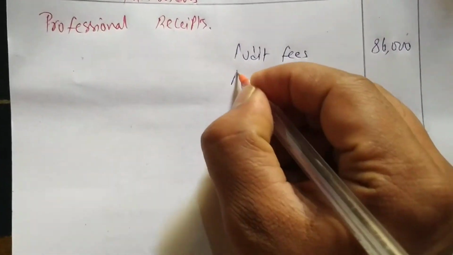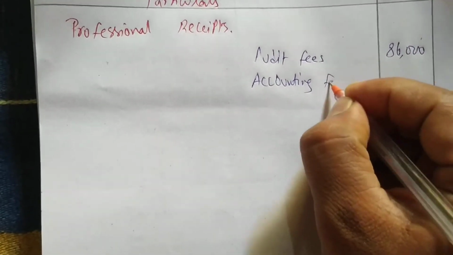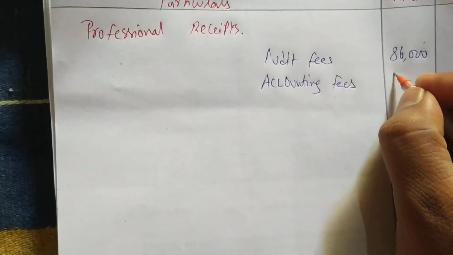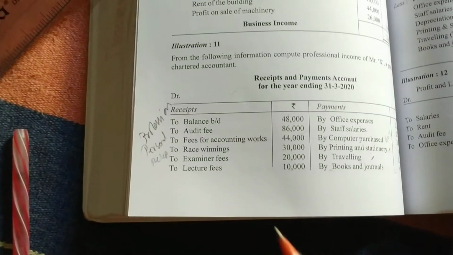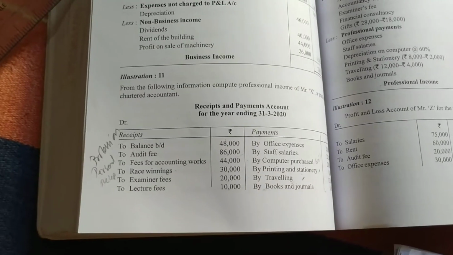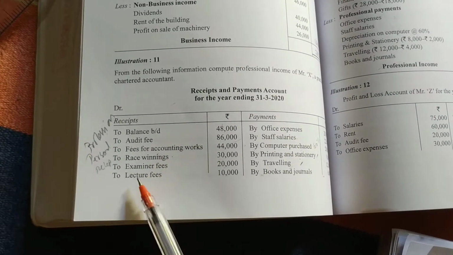So we are writing accounting fees 44,000. Next is race winning. This is casual income, so this is not considered. Okay, examiner fees is 20,000.